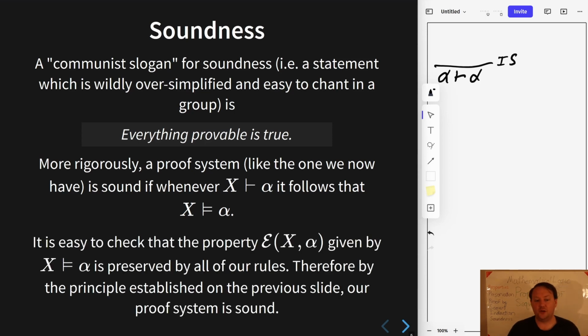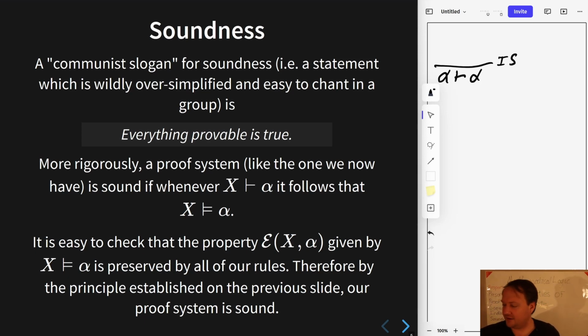All we have to do is prove that this property holds. We've already said that this entailment relationship is a property of sequents. So all we have to do is show that this property of sequents is preserved by all the rules. And that's a very easy check. After all, take for instance this alpha turnstile alpha.